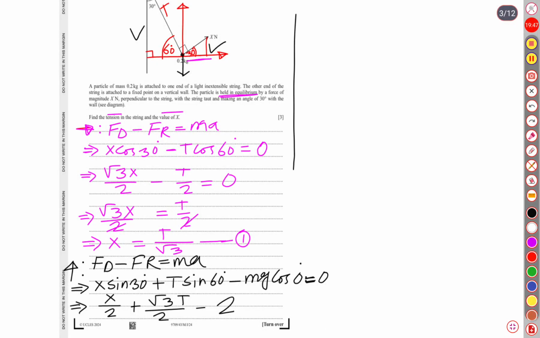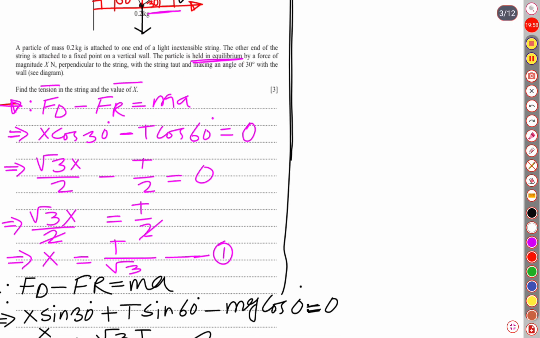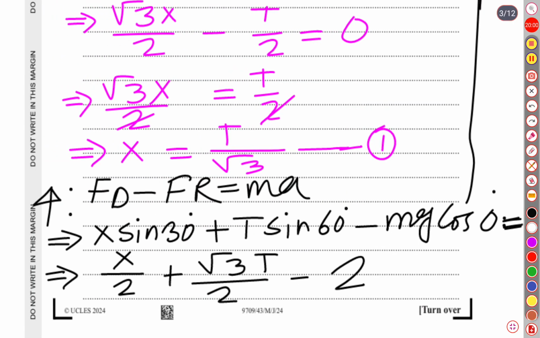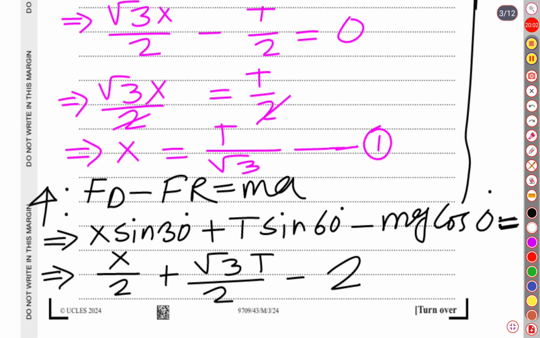Yes, if we simplify, can I write just below this? Let me try to write just below this. I think it's possible. Yes, here the right side was 0. So if we simplify this, it is going to be